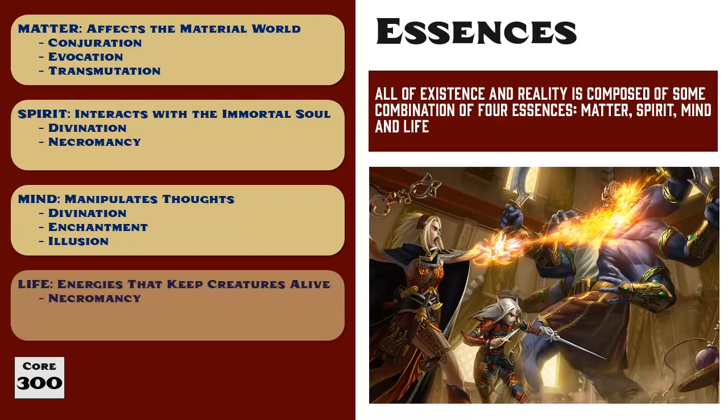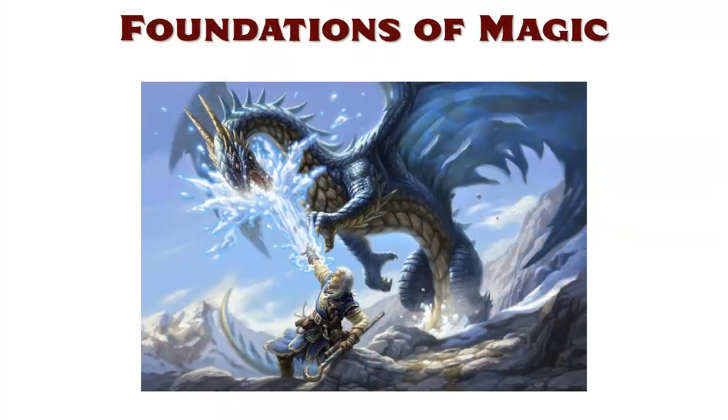And the life essence represents the animating universal force within all living things. Whereas matter provides the base materials for a body, life keeps it alive and well. Most spells that draw from the life essence belong to the school of necromancy. Now, the reason why it's helpful for players to know about the 4 essences is because each tradition focuses on exactly 2 of these.